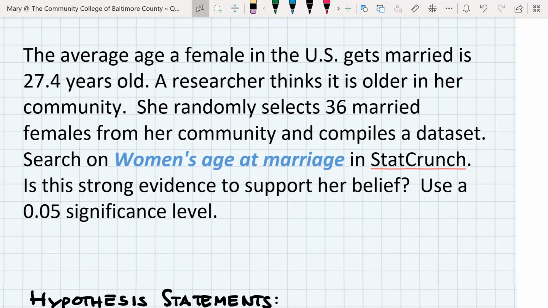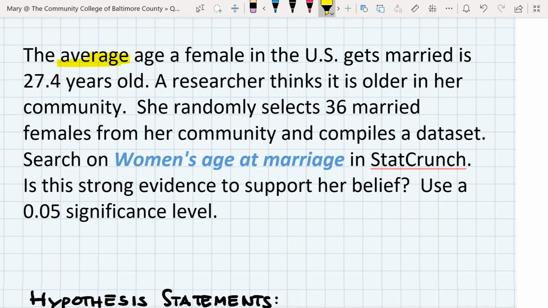I don't get the traditional sort of summary of the evidence that I've gotten in many of my problems thus far in the course. Instead, we're told to go resource some raw data in Statcrunch, which we will do. So before I do that, I want to think about, is this problem about means or proportions? A common question I ask at the beginning of a hypothesis test.